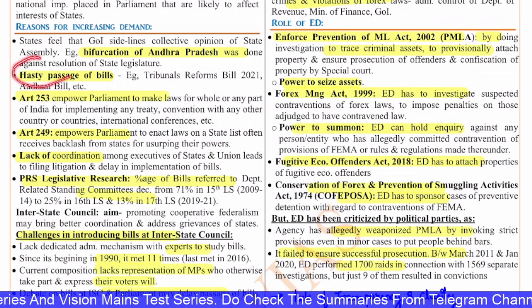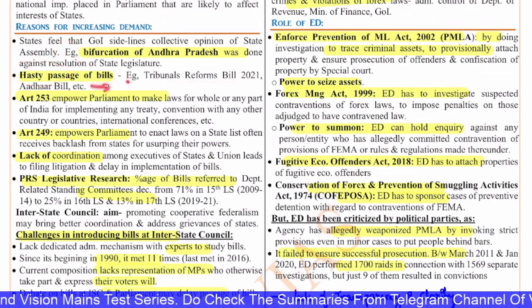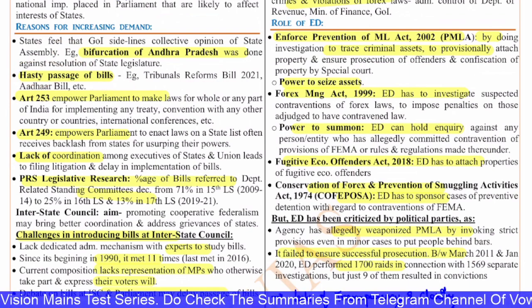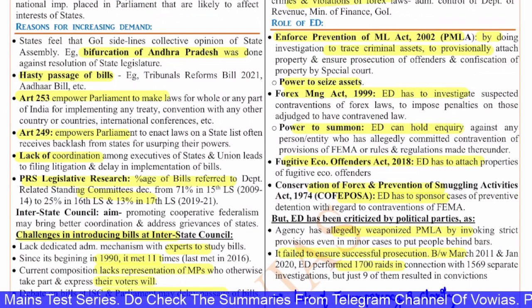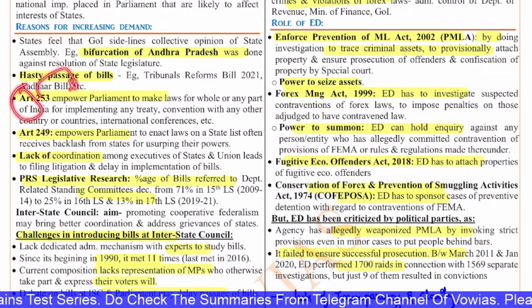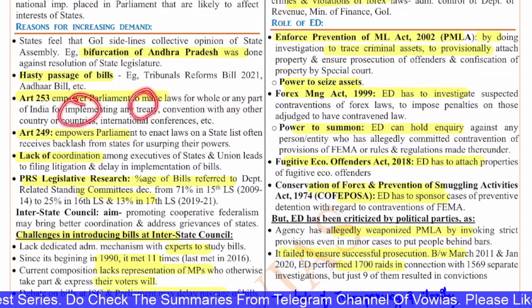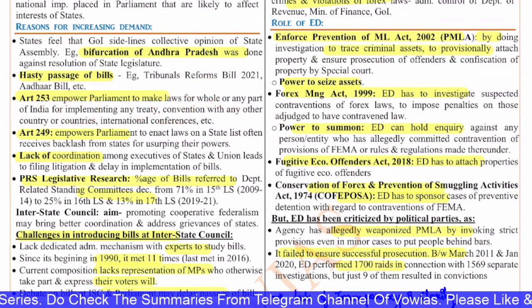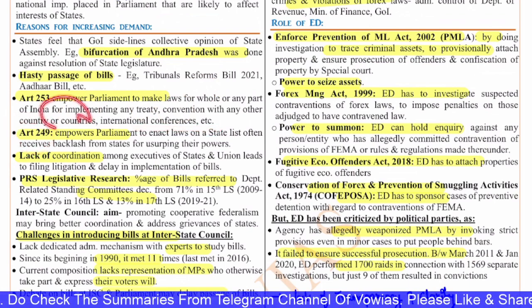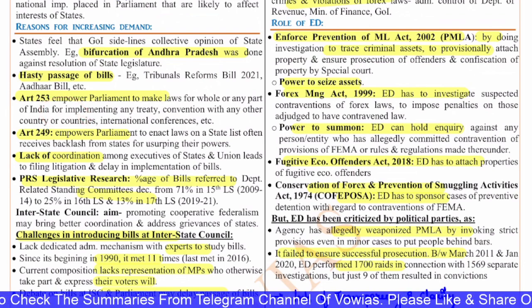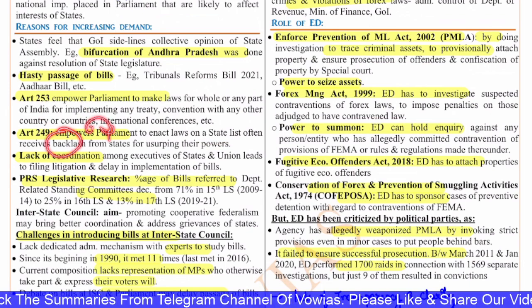Next, hasty passage of bills. For example, the tribunal reforms bill, the Aadhaar bill, even the land reforms bill. All these bills are hastily being passed. They are not discussed adequately in the parliament. Article 253 empowers parliament to make laws for the whole or any part of India for implementing any treaty, convention with any country or countries or international conferences. And Article 249 empowers the parliament to enact laws on a state list, which often receives backlash from the states for usurping their powers.